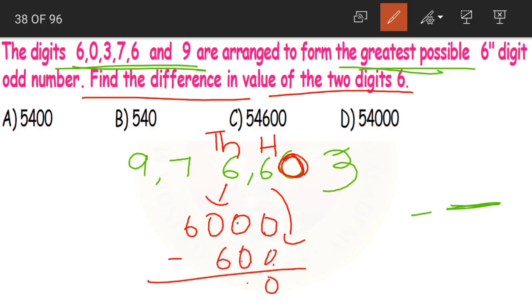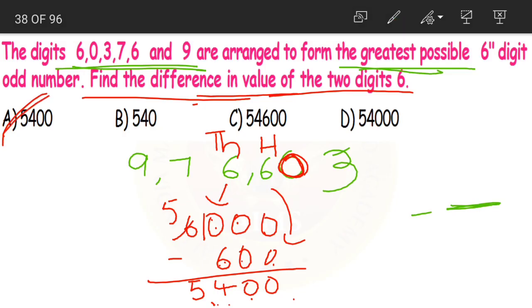0 minus 0, 0. 0 minus 6 is not possible, borrowing. 10 minus 6, 4, and 5. Yes children, so this is 5400. That is the value of the difference. So the difference in the value of the two digits 6, option A, 5400, is our correct answer.